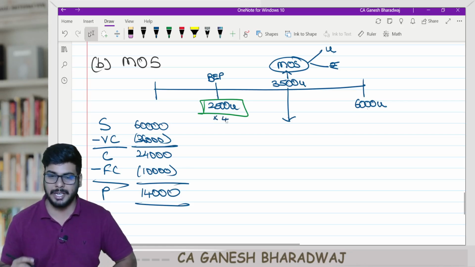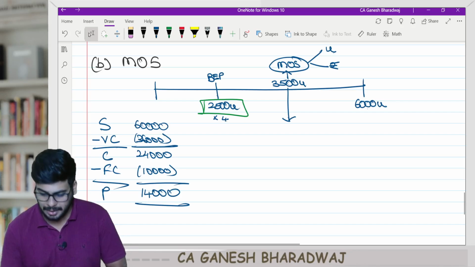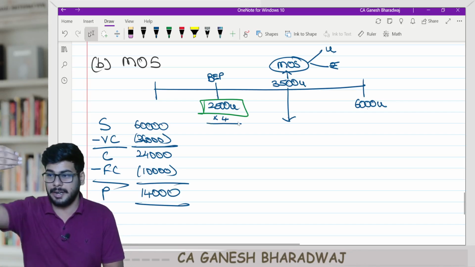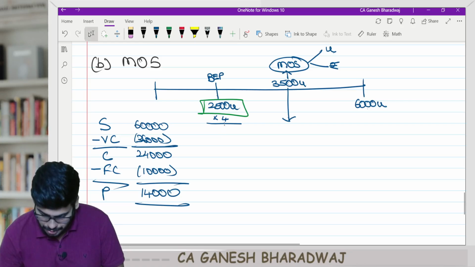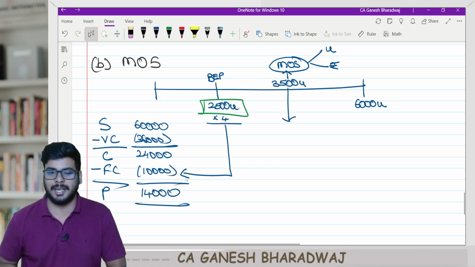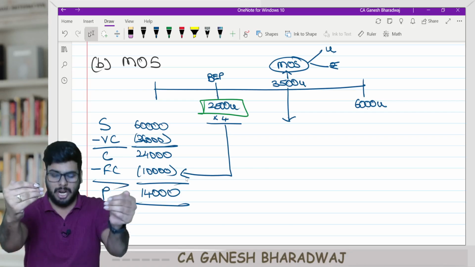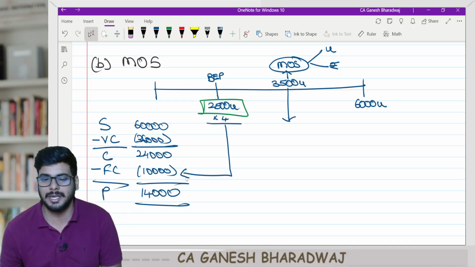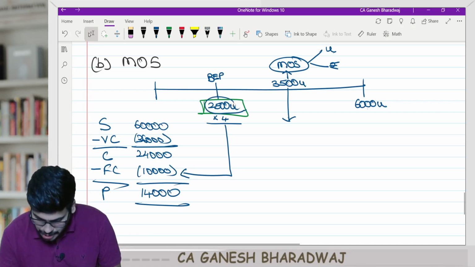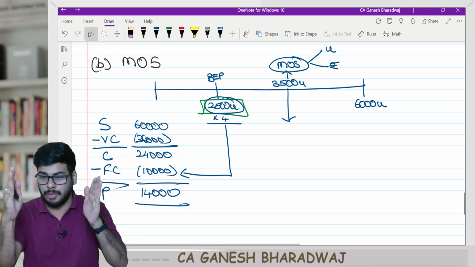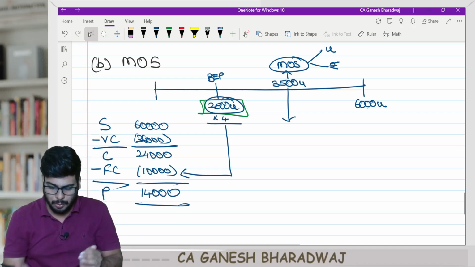Every unit would have generated 4 rupees. Yes, correct. Now the contribution generated by the first 2,500 units is going to recover my fixed cost. Correct? That is the reason why exactly at 2,500 units, my contribution is equal to fixed cost. The contribution generated by the first 2,500 units would have gone towards the recovery of my